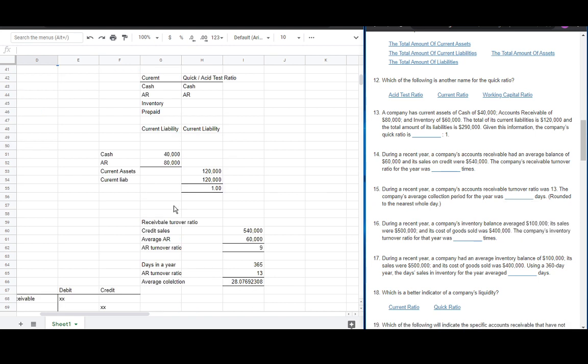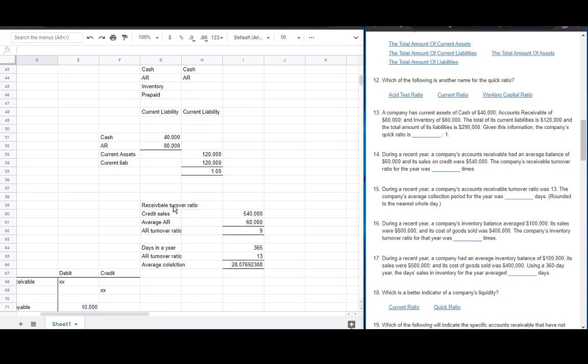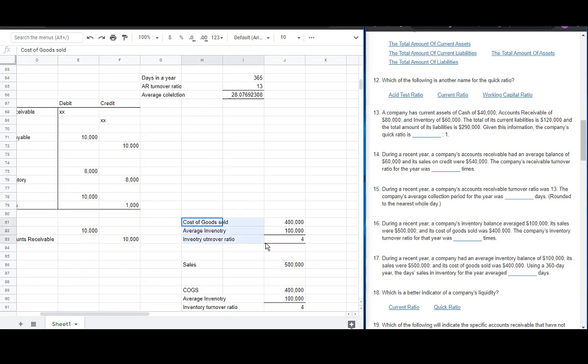In number 16, during a recent year, company's inventory balance averaged 100,000. Its sales was 500 and its COGS was 400. And COGS is cost of goods sold. The company's inventory turnover ratio is, so we divide this. 400 divided by 100, we derive 4. And in 17, we divide 360 by the 4.